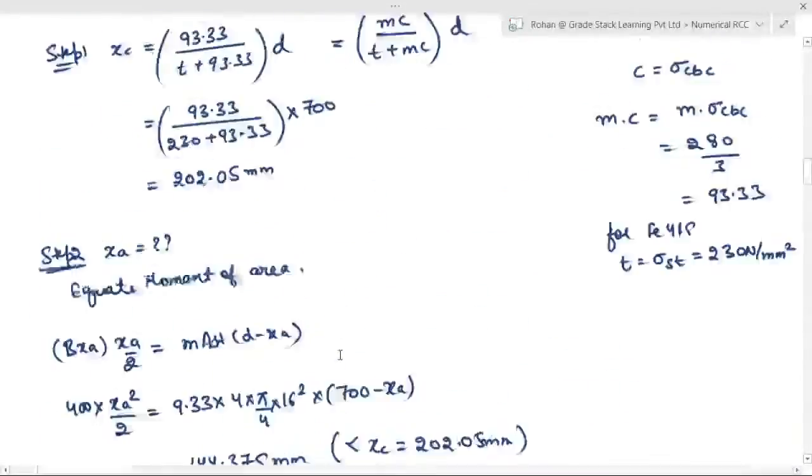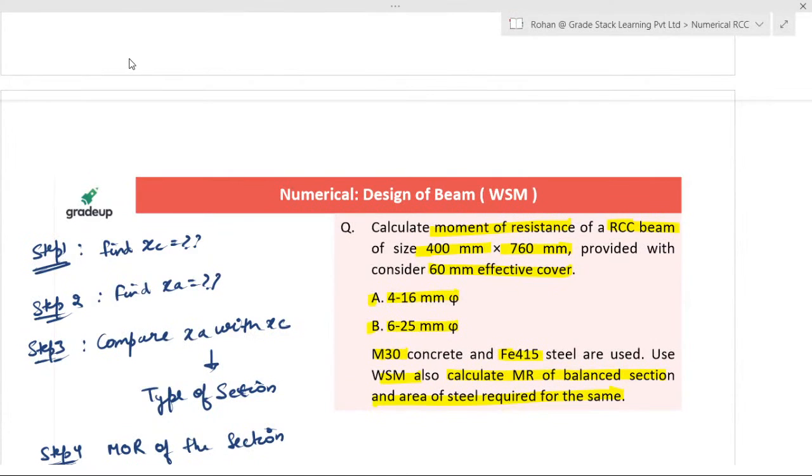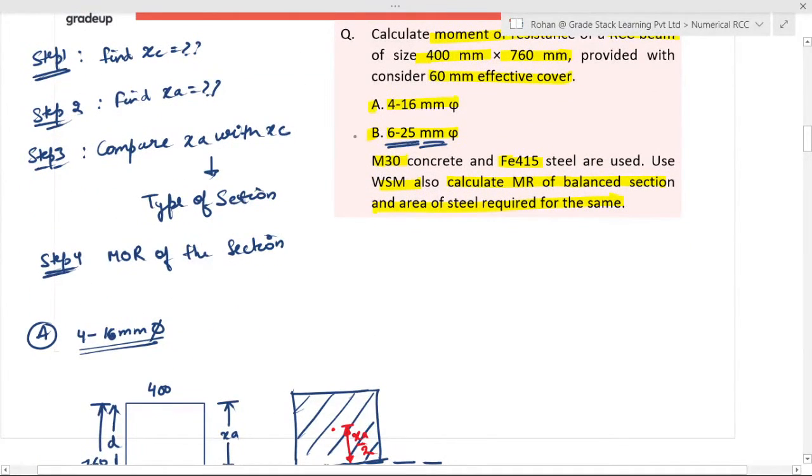The second part, you have to calculate the moment of resistance based upon the 6 bars of 25 mm dia. Okay, this also you can calculate, and you will get an over reinforced section over here. This is your homework. You can do this as homework.